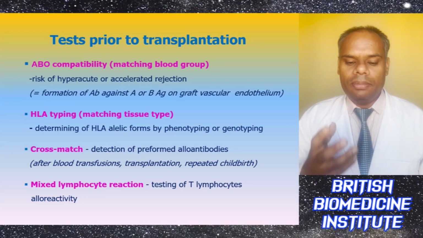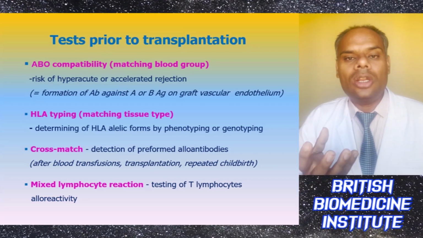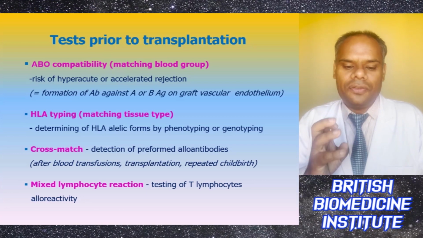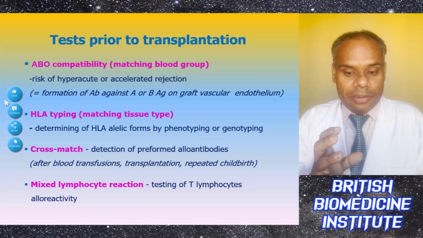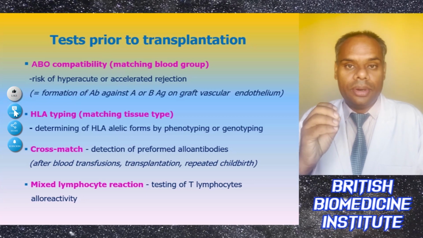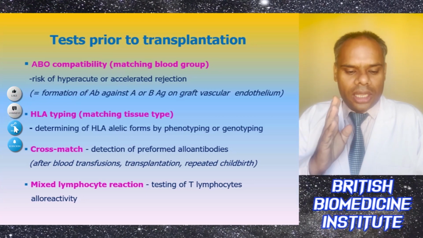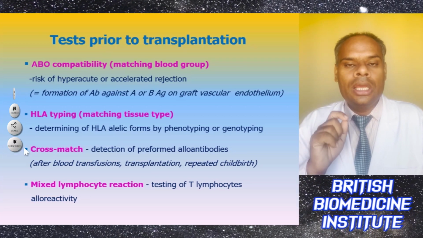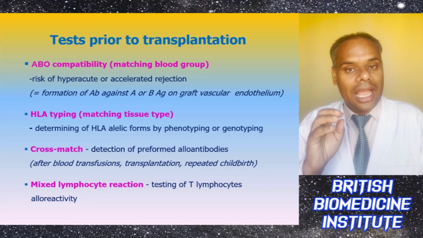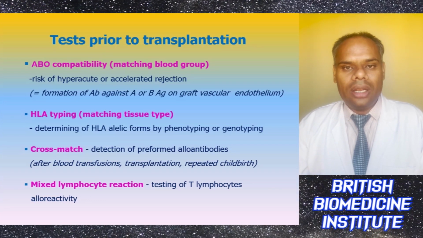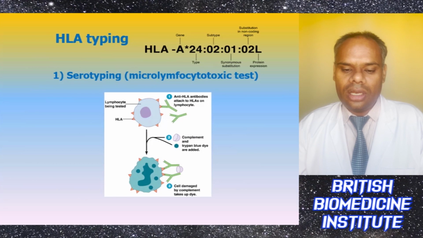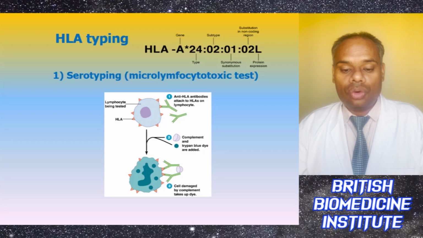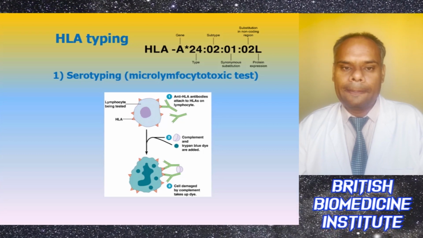And in the cross match, there will basically be a detection of preformed allo antibodies. It is usually done after blood transfusion or transplantation or repeated childbirth. And fourth, it is known as mixed lymphocyte reaction. Basically, it is used to test the T lymphocyte alloreactivities. So under HLA typing, basically it is done with serotyping, or we can say microlymphocytotoxic test, which has been carried out.